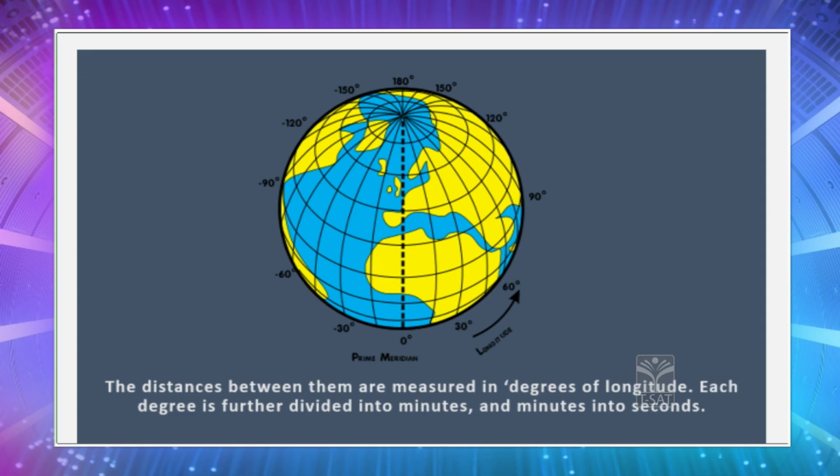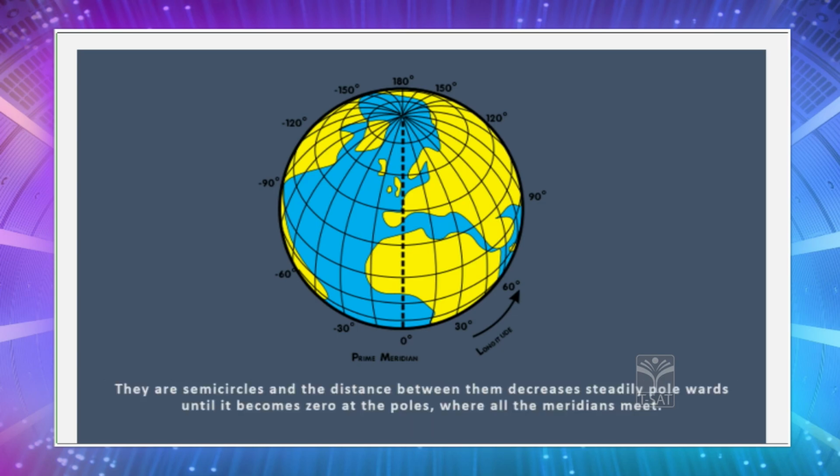Latitudes were also measured in degrees, longitudes are also measured in degrees, but further they are measured in minutes and minutes into seconds. These are the semicircles, and the distance between them decreases as they go towards the pole. Here children, you can see very easily, though they are running parallel, when they are reaching the North Pole, you will find that they have come very close. Almost they meet at the North Pole, and similarly towards the South Pole also they will meet.